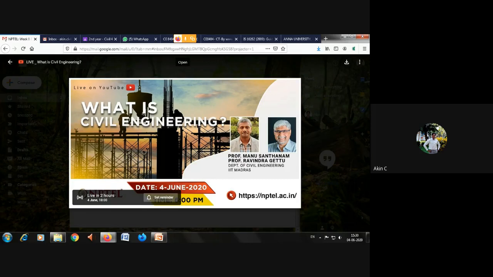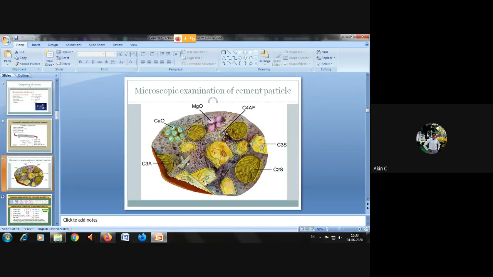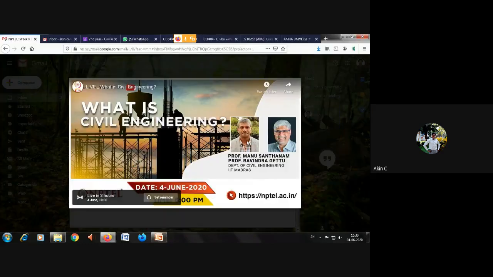He has a good research paper on cement particles. His topic is an experimental research on cement particles, which is what we are seeing in this particular slide. His research examines each and every component and tunes the particle so that it will be very good in bonding. That is his area of research.